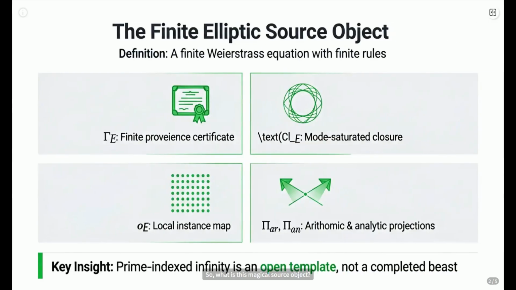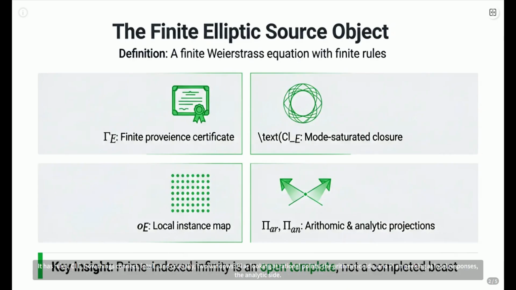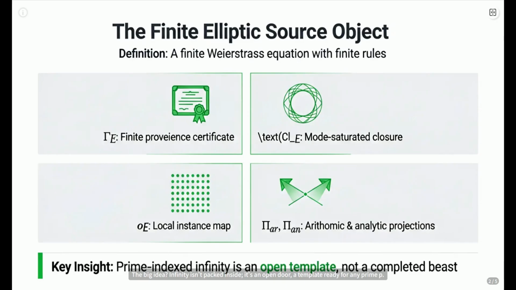So what is this magical source object? Think of it as a finite blueprint, a provenance certificate Gamma_E. It has rules C_E, how things connect iota_E, and crucially two windows. Pi_ar looks at rational points, the arithmetic side, and Pi_an peeks at local responses, the analytic side. The big idea: infinity isn't packed inside, it's an open door, a template ready for any prime p. No infinite list needed, just a finite rulebook.